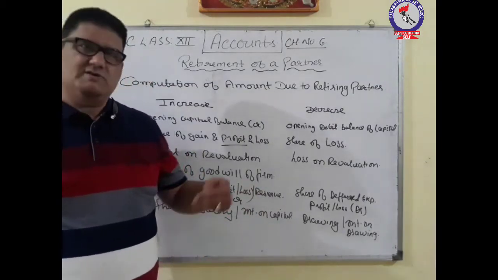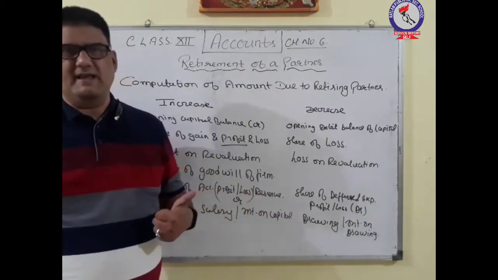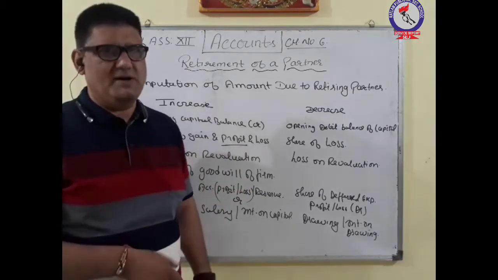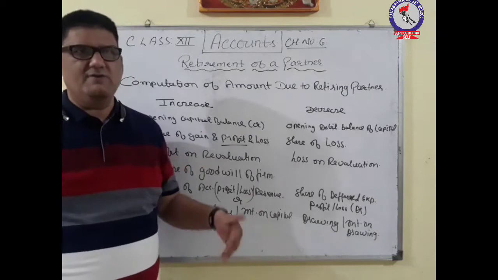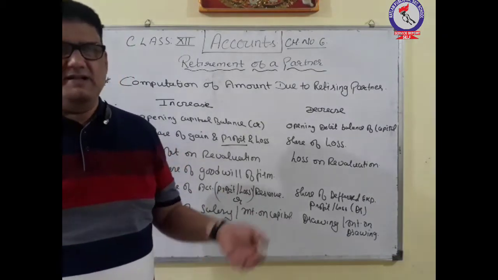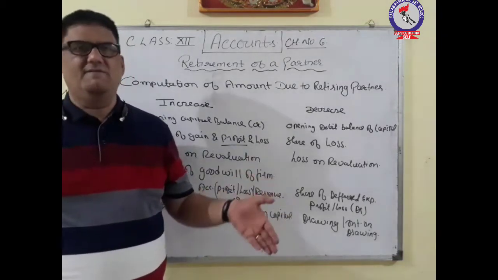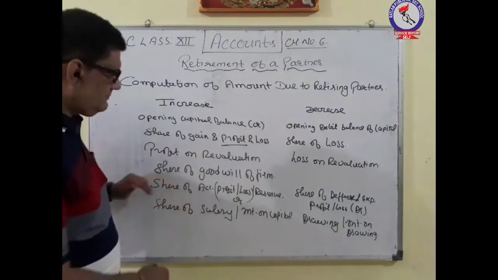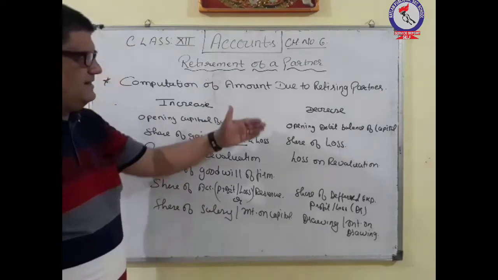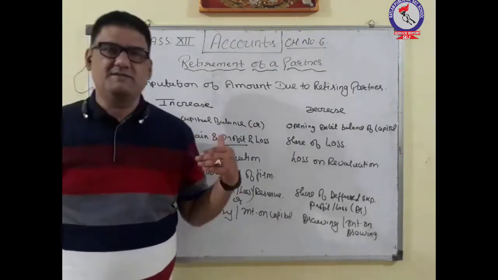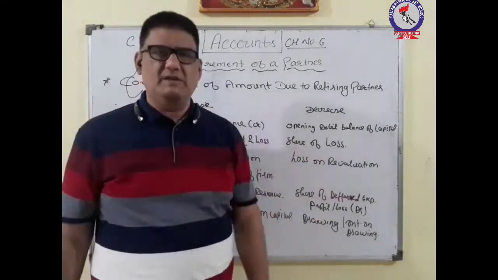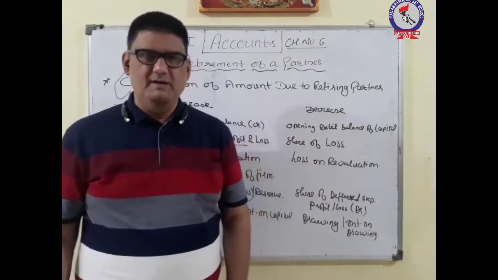Okay, you will shift it to his loan account. And then whenever it is said to you that you have to pay that money on that particular day, you will be paying that money and the criteria of the conditions in which you will be paid. Okay, so this is related with the concept of which are the items which increase the amount of the outgoing partner and which decrease the amount of the outgoing partner.